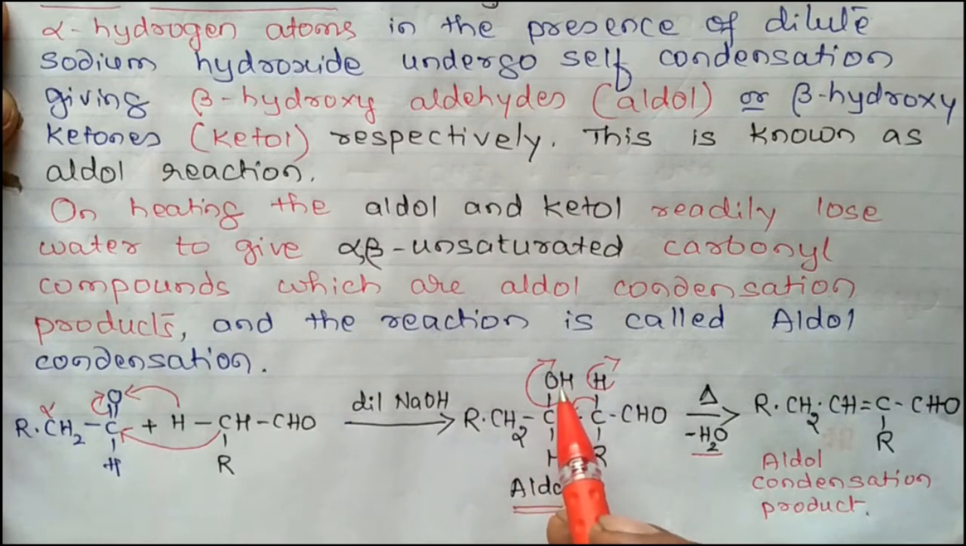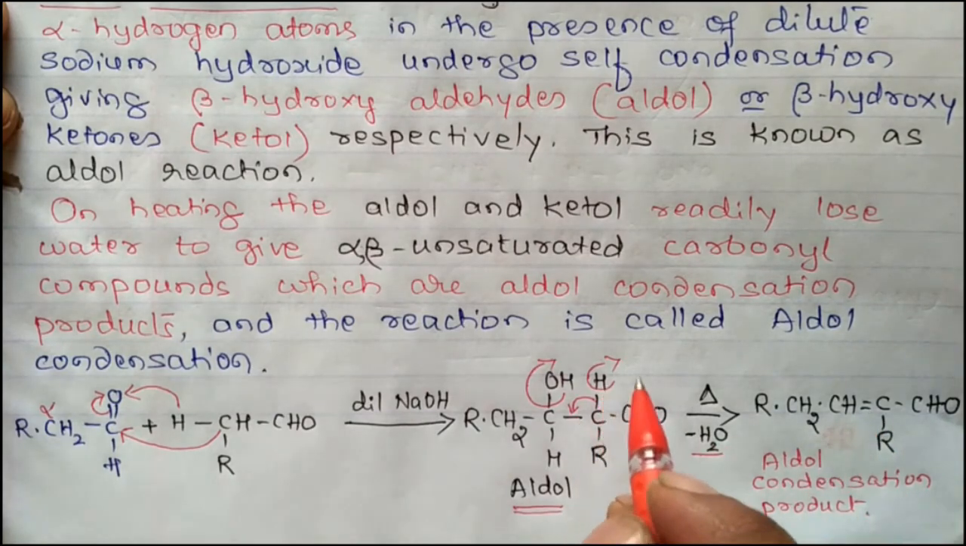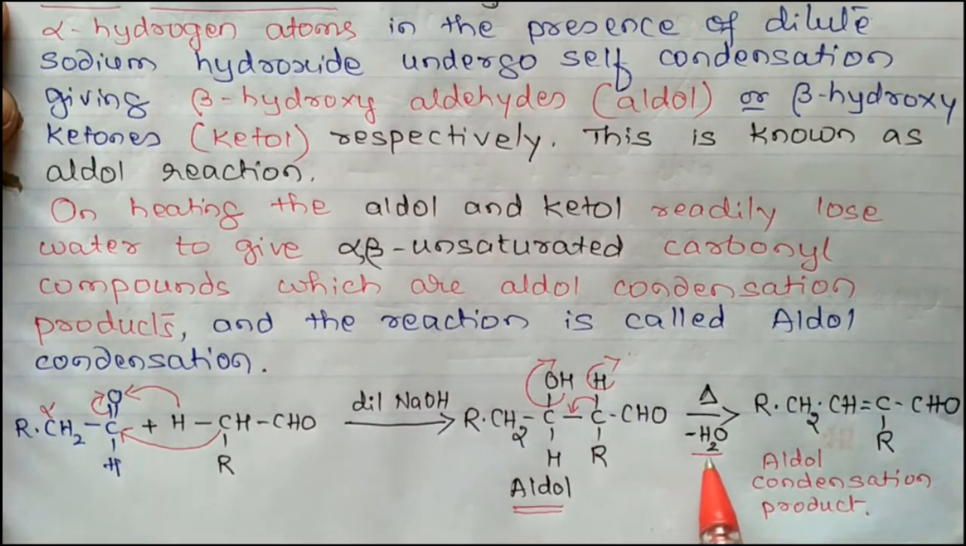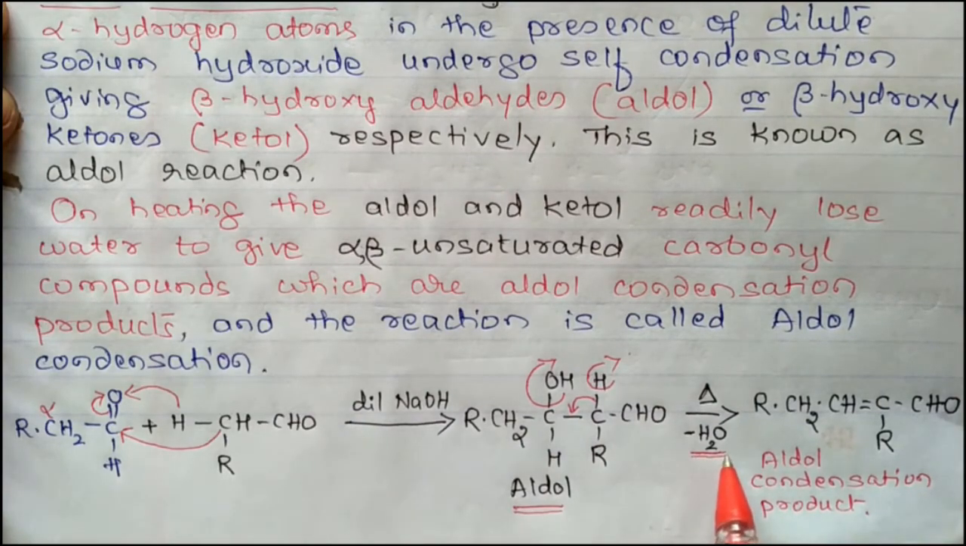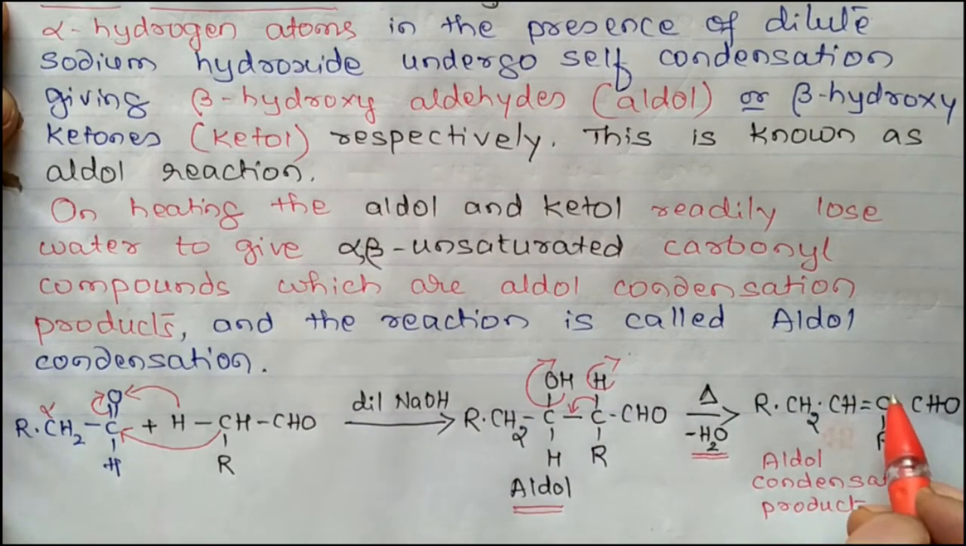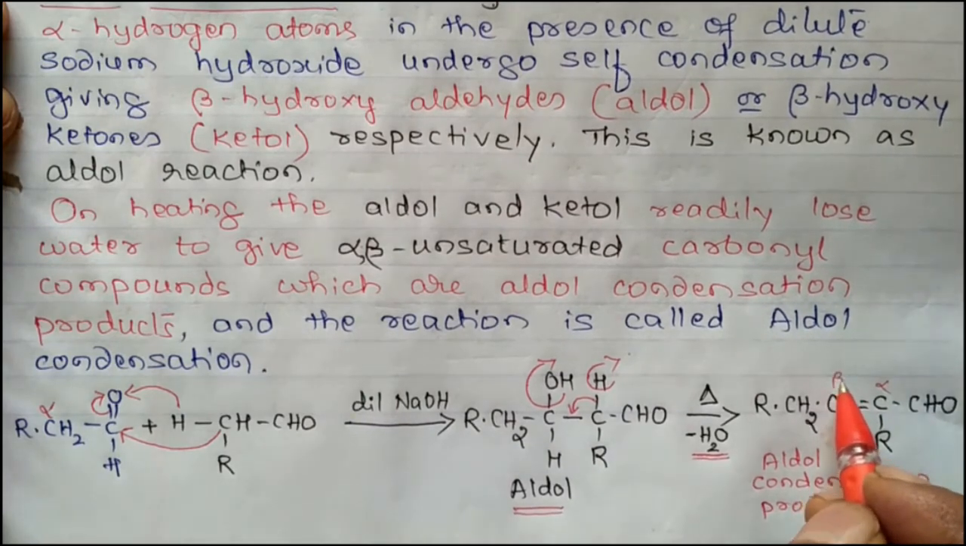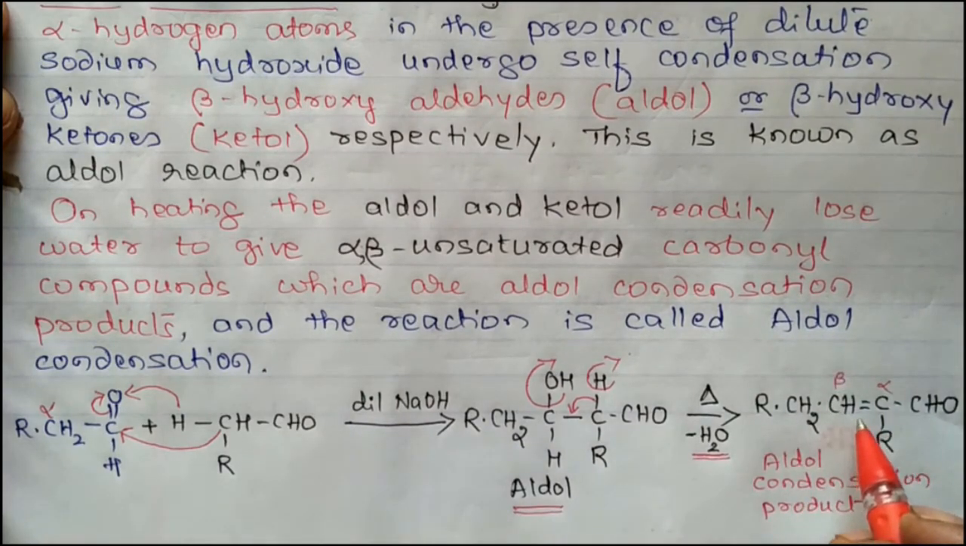OH is eliminated, or it goes out along with the bonded pair of electrons. Then this carbon-hydrogen bond is converted to a carbon-carbon bond, and you are going to get a double bond over here. H comes out as H plus and OH minus, and it is eliminated in the form of a molecule of water. You get a double bond between the alpha and beta carbon atoms. So this is also known as an alpha beta unsaturated carbonyl compound. It is also known as the aldol condensation product.